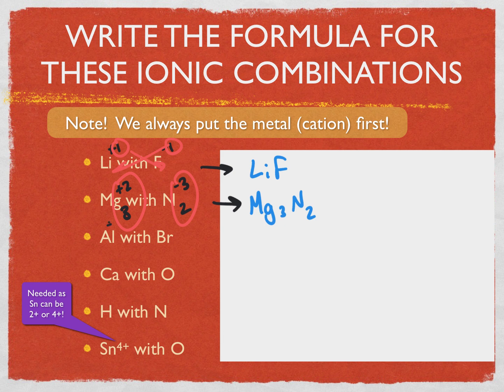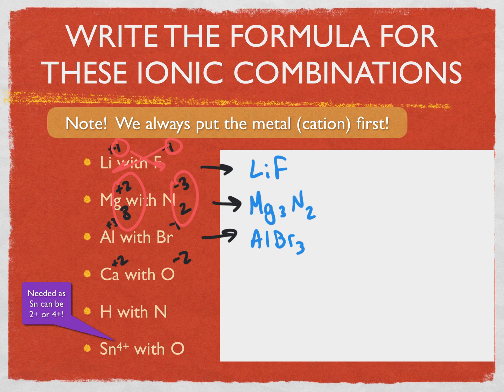Now this next one with aluminum, which is a plus 3 charge, because group 13s, at least above the metalloid line, are plus 3 charge. Below the metalloid line, they might have a plus 1 or a plus 3 charge, but aluminum's above the line. Now bromine's a halogen, and they're always negative 1. So if you crisscross these charges, or you find the lowest common multiple of 3 and 1, which is 3, well, you multiply this by 1 to get, multiply this by 3 to get 3, then you've got electroneutrality. So when you write it out, it should be AlBr3.